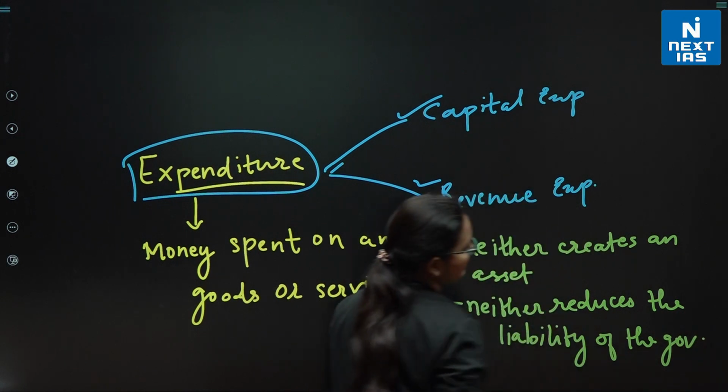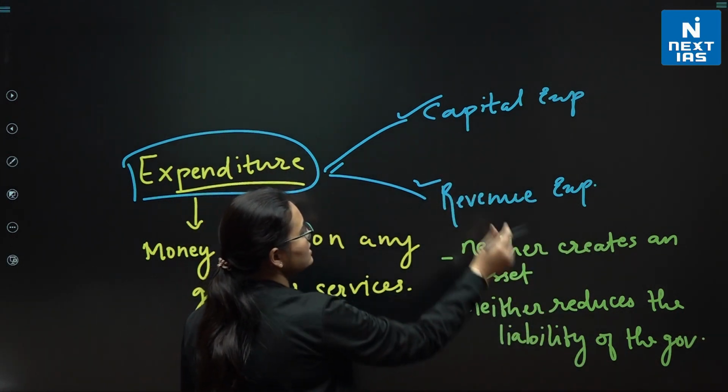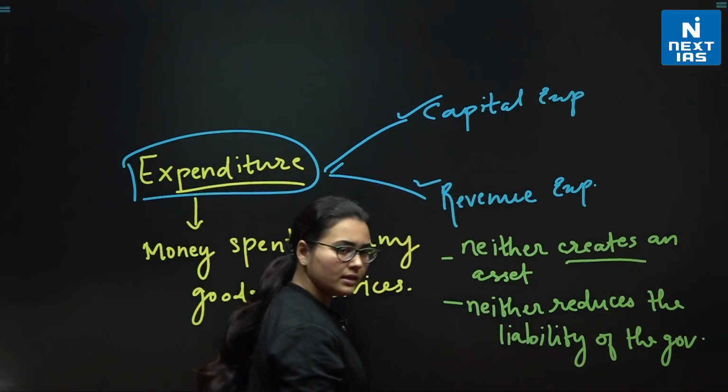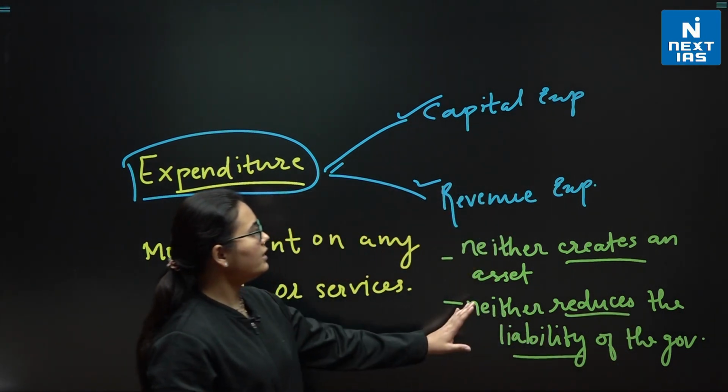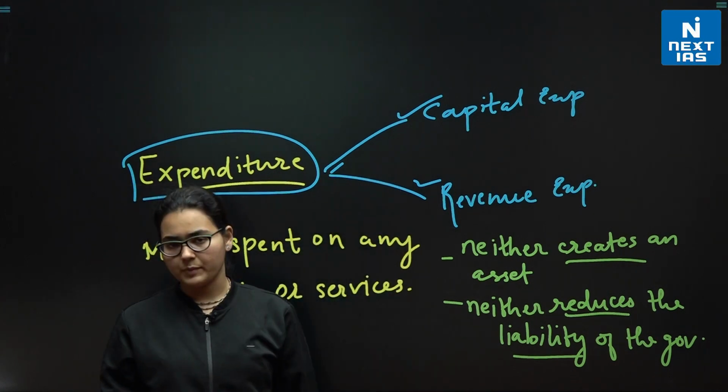Okay. But in this case, it is either creating an asset or it is reducing the liability of the government. Okay. So, capital and revenue expenditure.